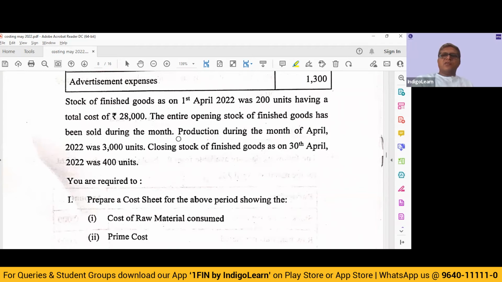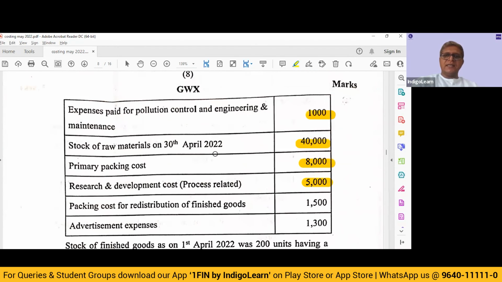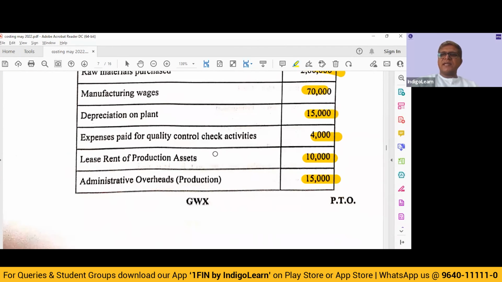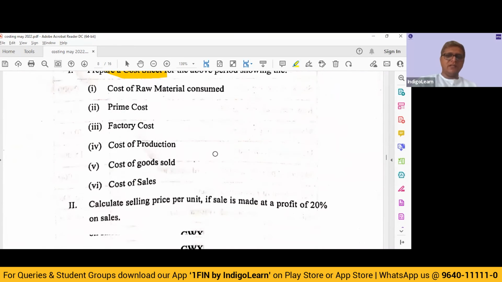So probably you have the opening stock 200, plus you have produced 3,000 during the month and closing is 400. That means balancing figure 2,800 units you have sold. Let's look at the requirement. You are required to prepare a cost sheet. Now this is a very simple question which is involving preparing of cost sheet. There are no twist items or there are no difficult catch points in terms of information given in the question.